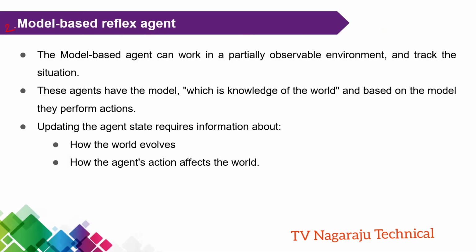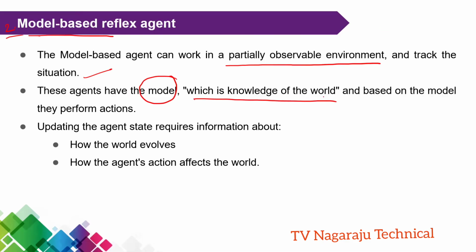Now the second one is the model-based agent. Compared to the simple reflex agent, which needs to observe the complete environment, model-based agents can work even in a partially observable environment. They track the situation and prepare a model. The model is the knowledge of the world, and based on the model, we perform the action.